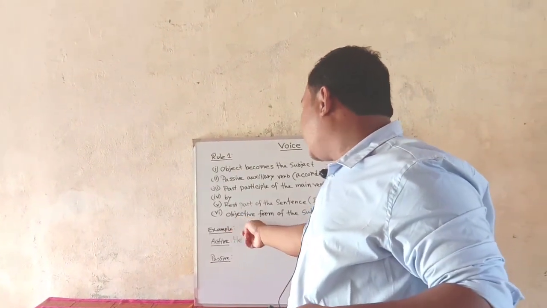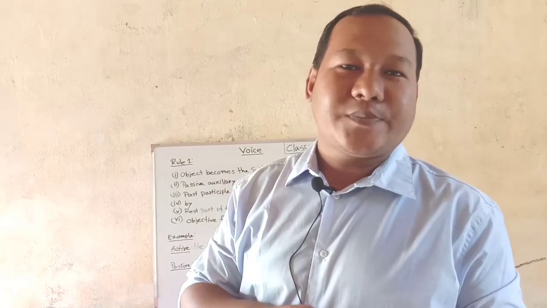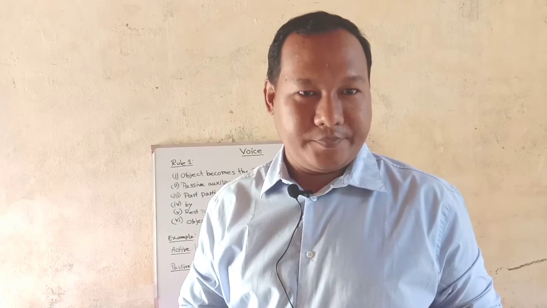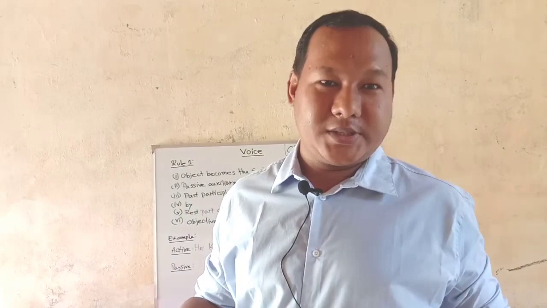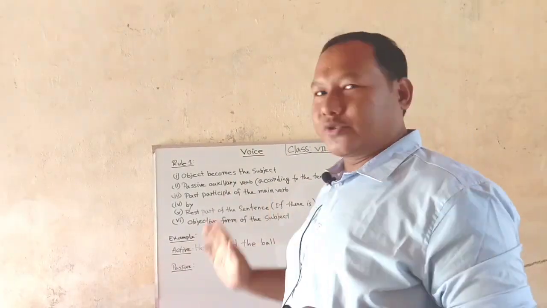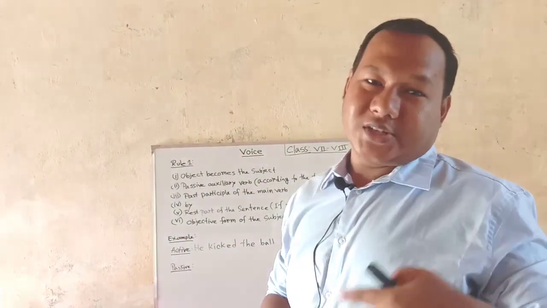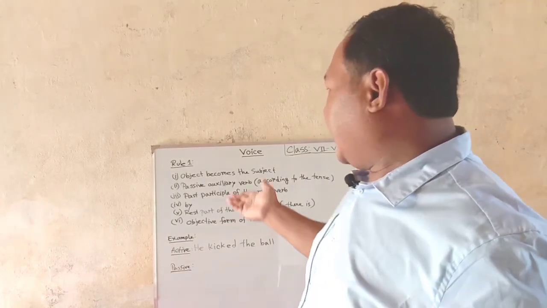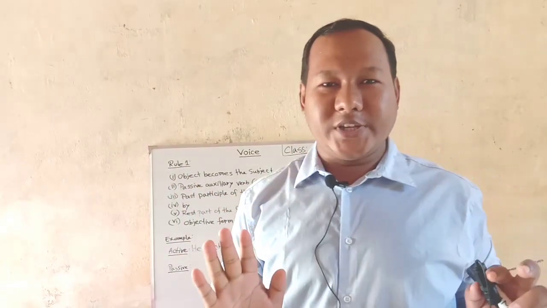Another one is the objective form of the subject. What do you understand by this? Suppose the subject is he, so what is the objective form of he? It will be him. We is a subject, and what is the objective form of we? Us. So like this you have to put the objective form of the subject. Step by step we will discuss those things, so don't worry. I hope this structure or rule is clear to you all, isn't it?